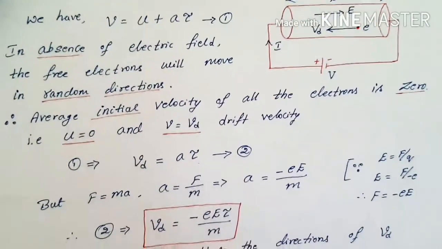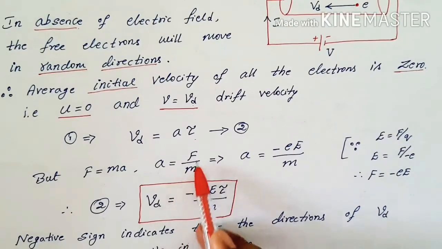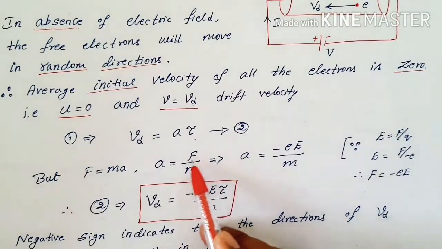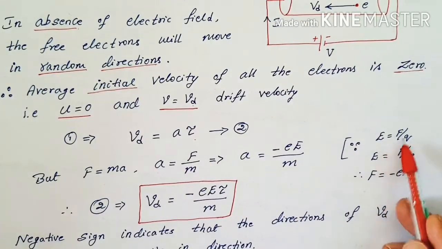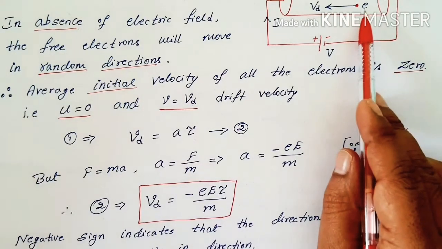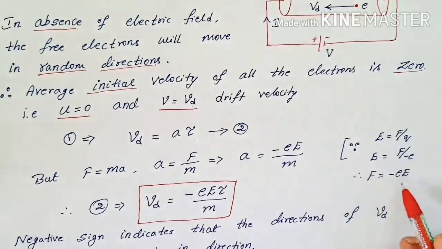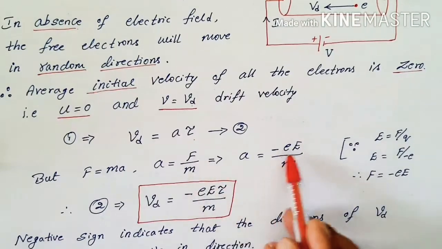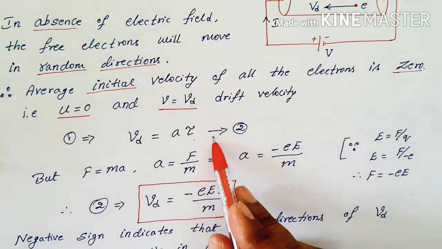And now by using the formula of force, F is equal to ma, a is equal to F by m, and I can replace the F by minus eE, because the electric field is force per unit positive charge. So F is equal to minus eE. Here the charge is nothing but the free electron we considered, the charge is moving there, so hence it is minus e. So I replace the F value, I got the a, substitute this a value in the equation 2.